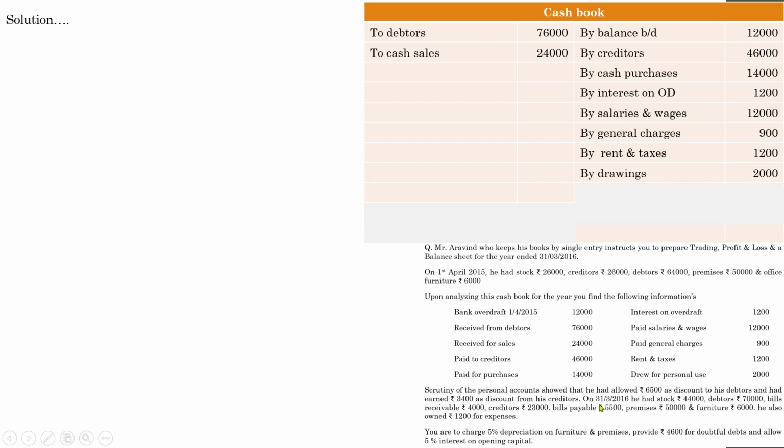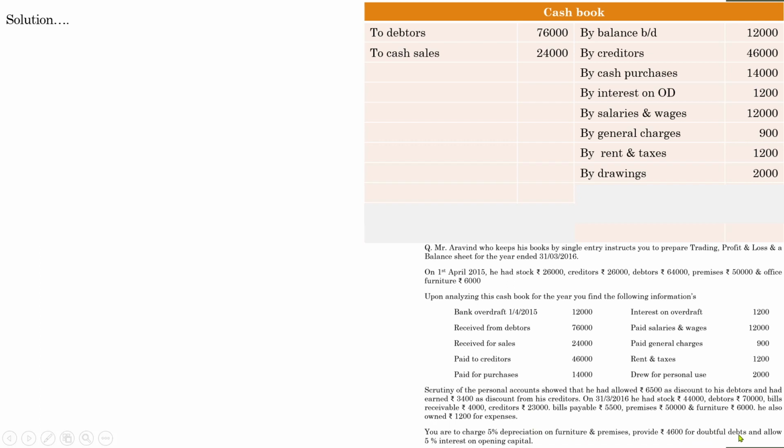Now go through the next paragraph to see whether there are any details with regard to cash transactions. Here we have discount allowed, discount received, closing balances of assets and liabilities. And one is there, he also owed, meaning it is actually owed, not owned, rupees 1,200 for expenses. Actually, it is an outstanding expense. Next one, depreciation. It will not come in the cash book.